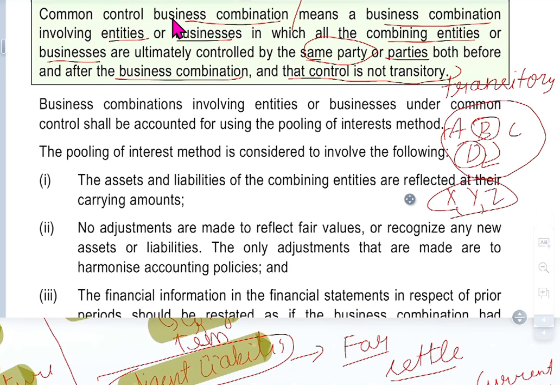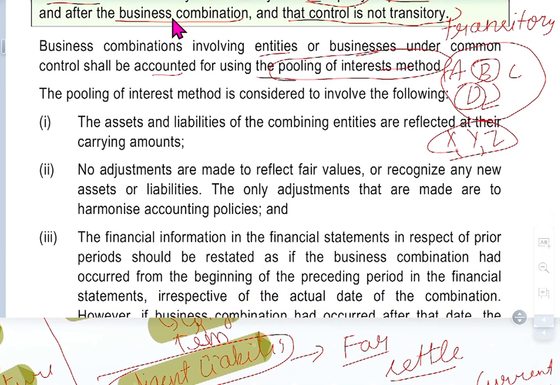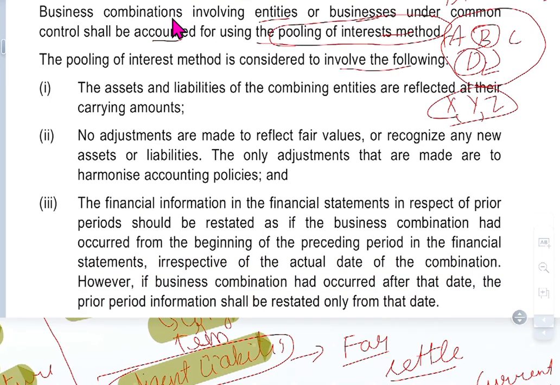A business combination involving entities or businesses under common control shall be accounted for using the pooling of interest method. So how much they hold, where they hold. The pooling of interest method is considered to involve the following: assets and liabilities of the combining entities are reflected at their carrying amounts. What is the carrying amount? That is what is reflected.